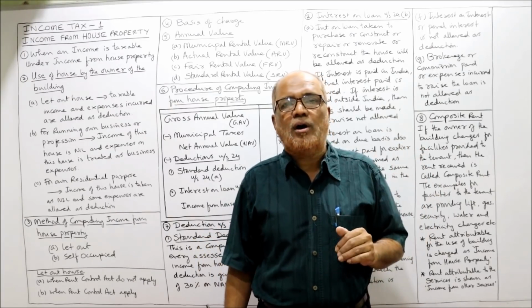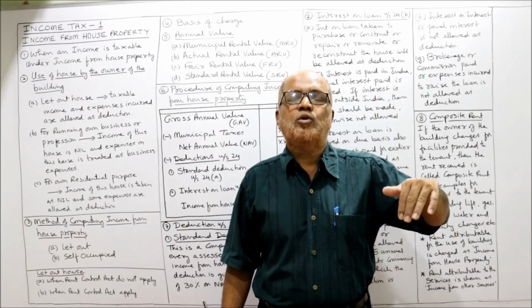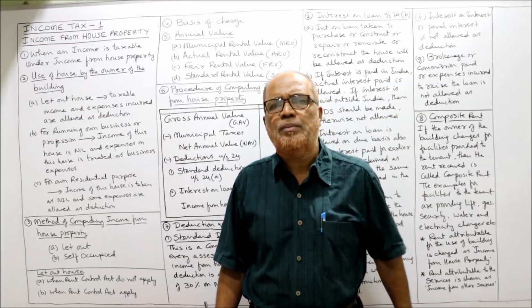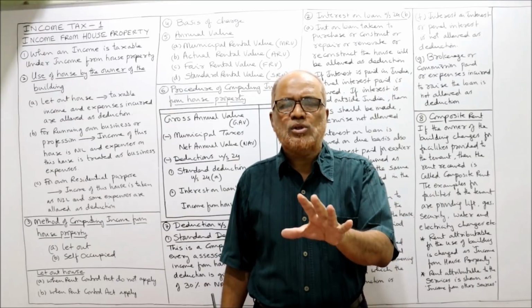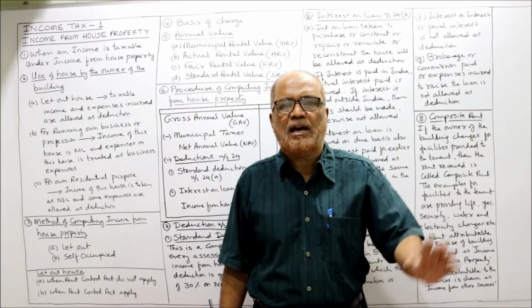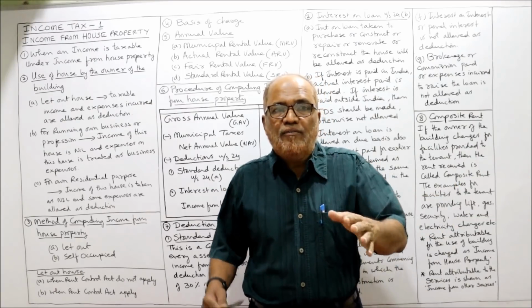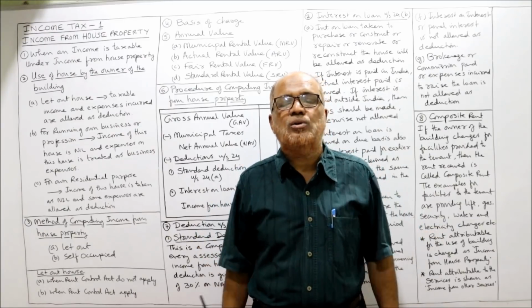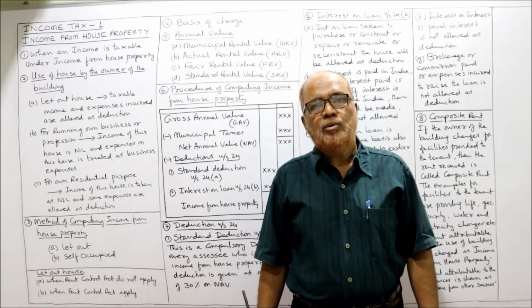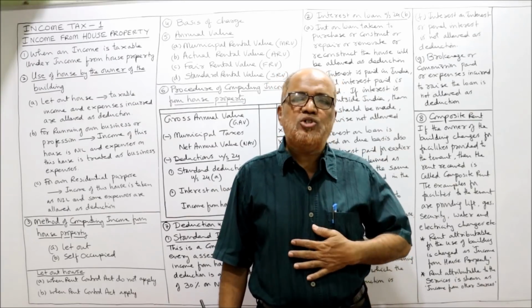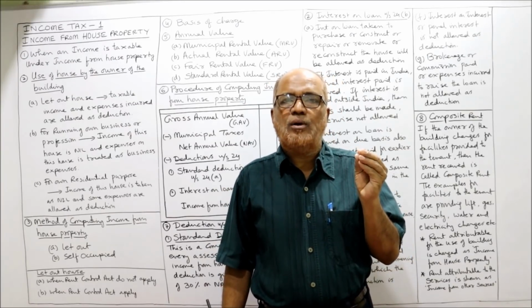Example: suppose I have a property which is let out. I have let out this house property to my relative for a nominal rent of 5,000 rupees per month, because he is my relative. At a concessional rate I have given 5,000 rupees per month, whereas the rent for other properties in that locality is 10,000 rupees per month. The actual rental value in that area is 10,000, but I am charging only 5,000.